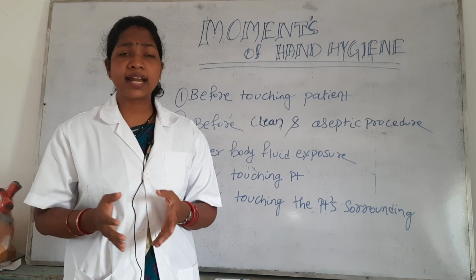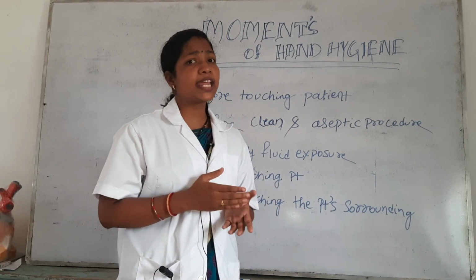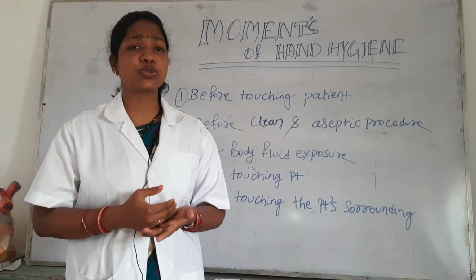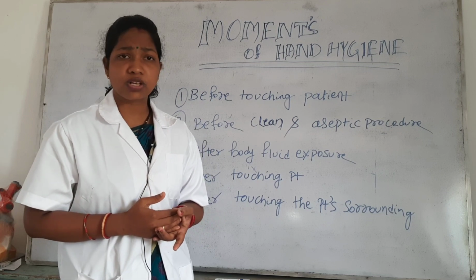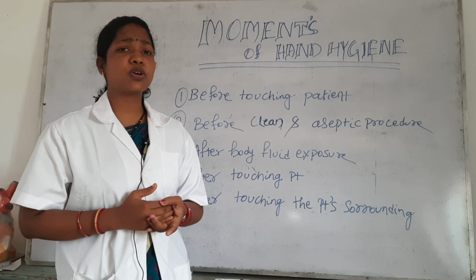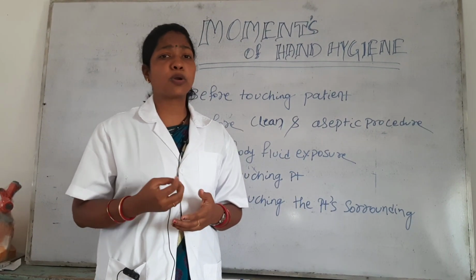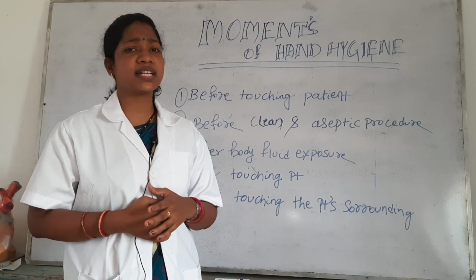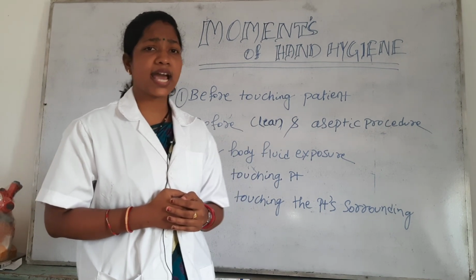For preventing hospital acquired infection, our first step is proper hand washing. Why? Because unhygienic hands are also one major cause of nosocomial infection. So for preventing nosocomial infection and other infections, it is most necessary that we properly wash our hands. For that there are 5 rules, which are otherwise called the golden rules of hand hygiene.